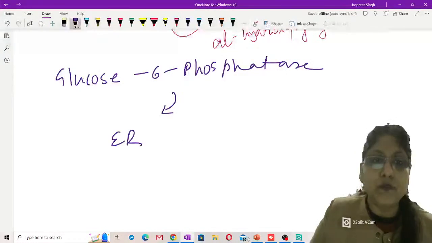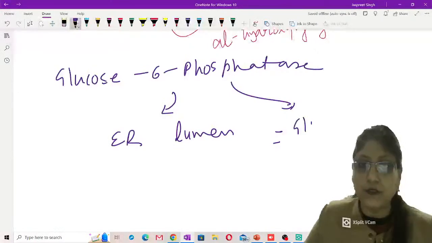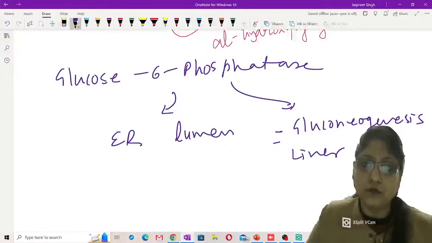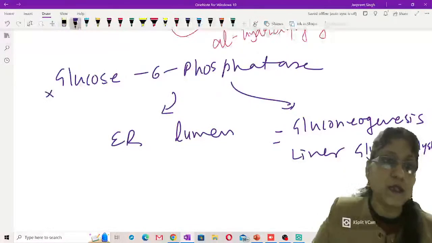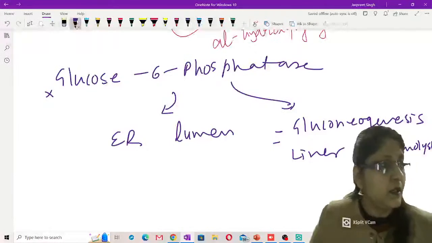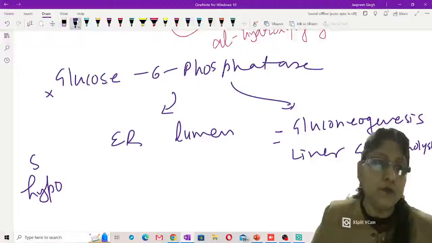This enzyme is found in the ER lumen, and it is required not only in one pathway, but in two pathways. Number one is gluconeogenesis, and number two is liver glycogen breakdown, that is liver glycogenolysis. Both are sources of blood glucose. So what happens when this enzyme is deficient? Blood doesn't get glucose either from gluconeogenesis or the liver glycogenolytic pathway. So the baby develops severe hypoglycemia.